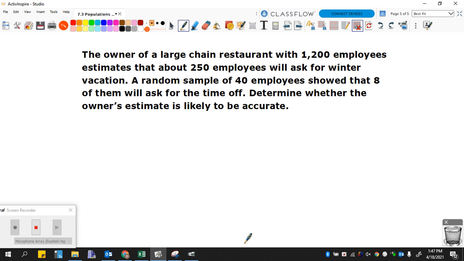The owner of a large chain restaurant like McDonald's or Wendy's with 1,200 employees estimates that about 250 employees will ask for winter vacation. A random sample of 40 employees shows that 8 of them will ask for the time off. That's 8 out of 40, which if we reduce it down is 1 out of 5, equal to X over 1,200.